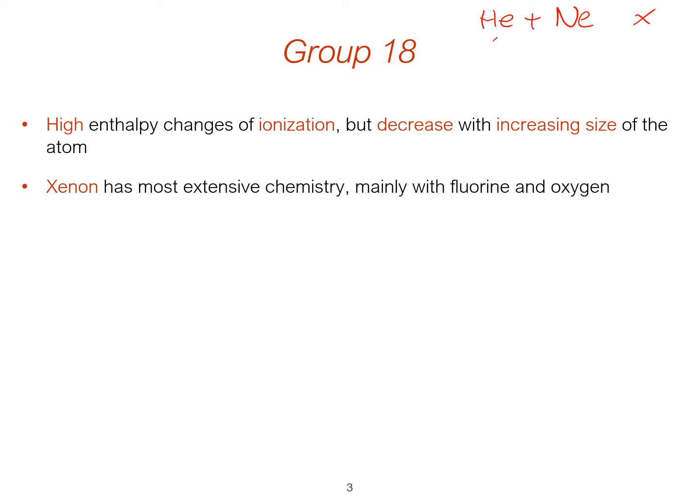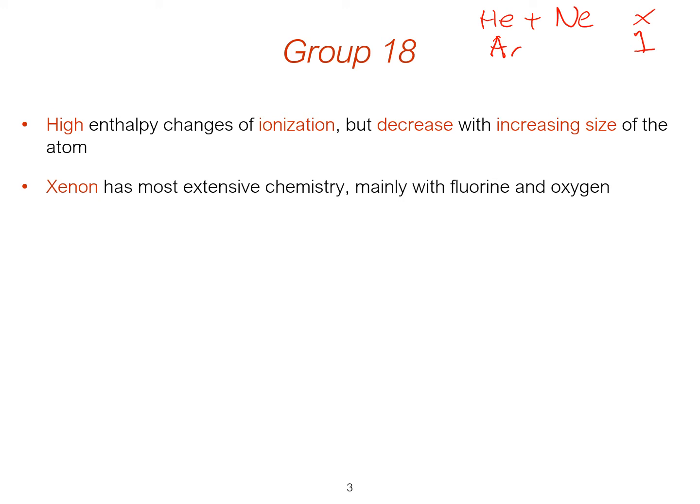Argon, further down, there's a total of one. This one was first synthesized in 2000, so it's barely 20 years since we've had a compound of argon. And at least when the textbook was written, there is still just this one, and it's not very stable. It's only stable below minus 246 degrees. So yeah, there's one, and it's not too easy to get.